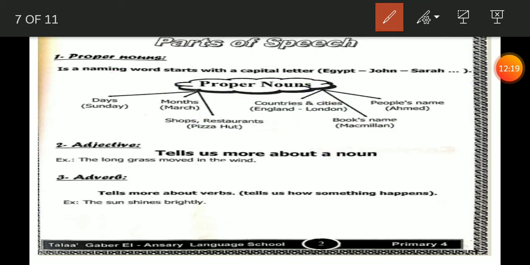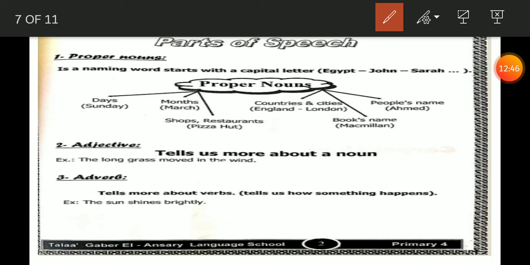Now, we have 6 true pronouns, and we can say also 2 other things, like languages: Arabic, English, Spanish, Italian. Languages are true pronouns, so all of them should begin with capital letters. And also titles. Like our title today, The Sun and the Wind.